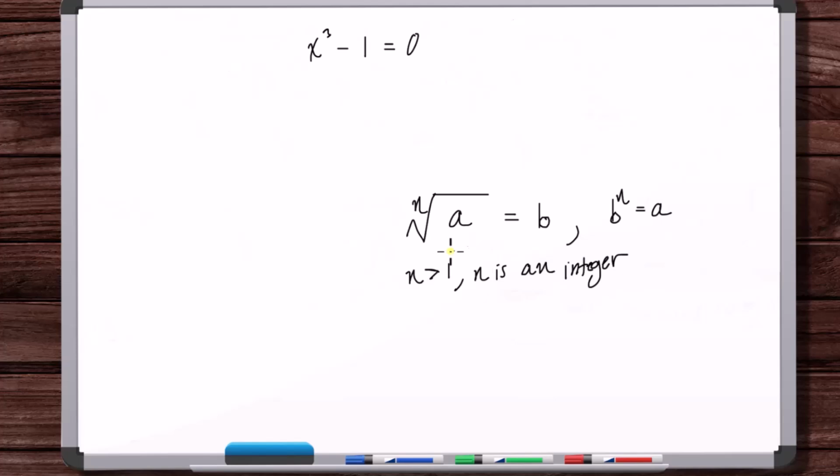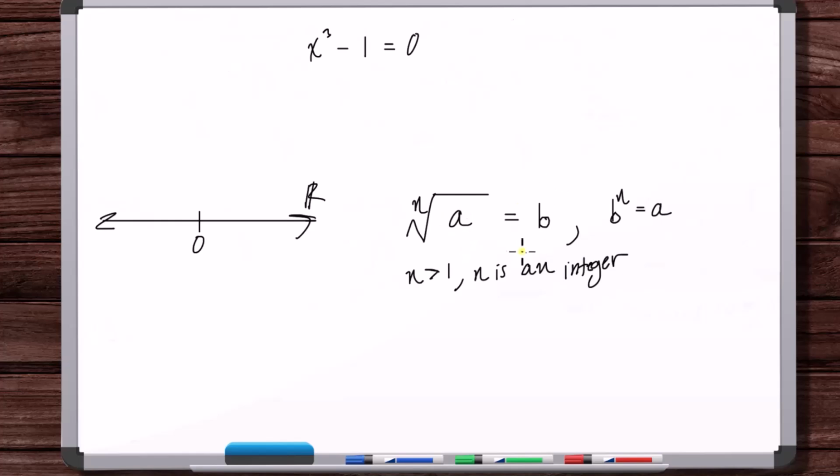Now, if we're just thinking in terms of the real number domain, then if n is odd, if it's an odd index, then we're done here. There's no issues in the sense that we don't have to say, well, no, but A can't be less than 0, that's going to create a problem.